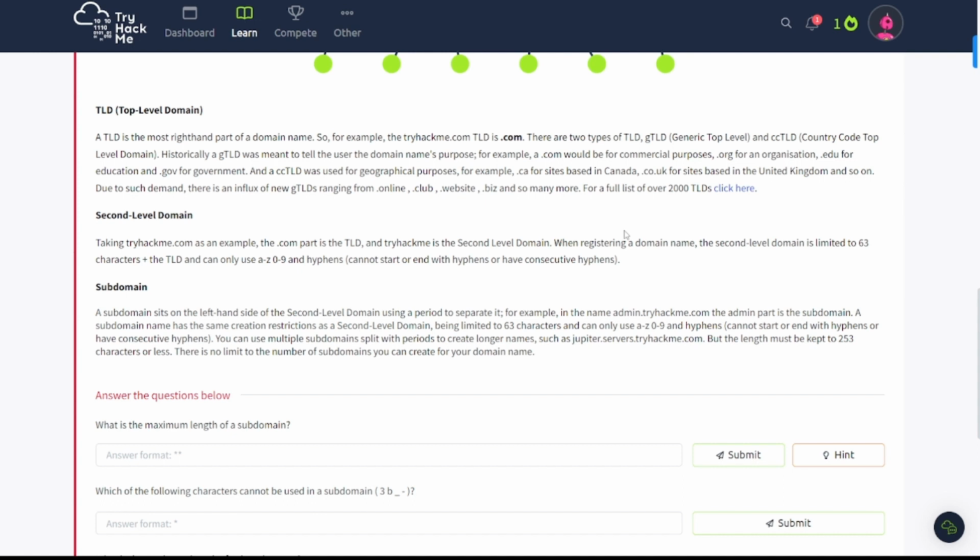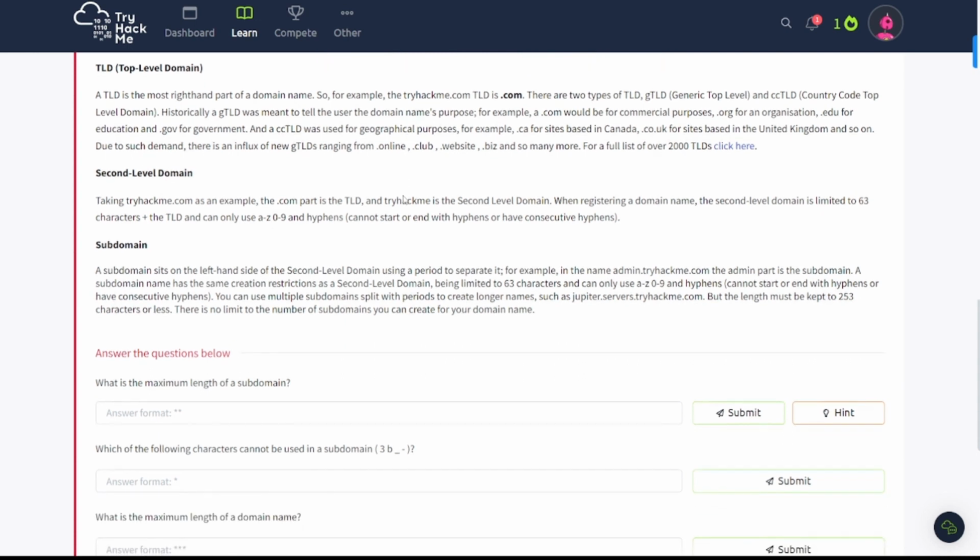Due to such demand, there is an influx of new GTLDs ranging from .online, .club, .website, .biz, and so many more. For a full list of over 2,000 TLDs, click here. Now, you have to be careful with these. Some of these, like odd-looking ones, are a lot of times abused by threat actors to put up phishing pages, scam websites, stuff like that. So you got to be careful.